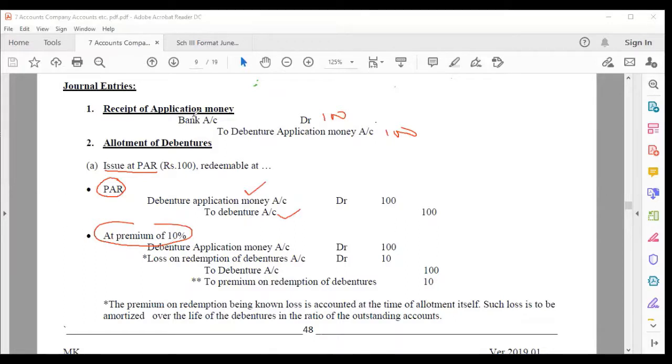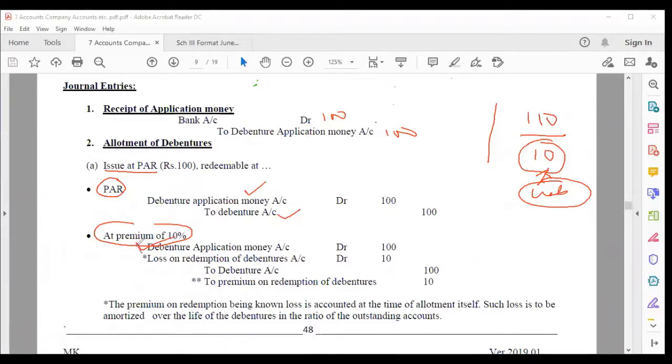Now again, if you have issued at par, but you are going to redeem it at a later date at a premium of 10 rupees. Therefore, at the end of the period, you are going to redeem at 110. That is 10 rupees extra you are going to pay. But because it is a known liability, you have to create that liability now. And it is a loss. Therefore, the same entry will be written, debenture application, debenture. See this.